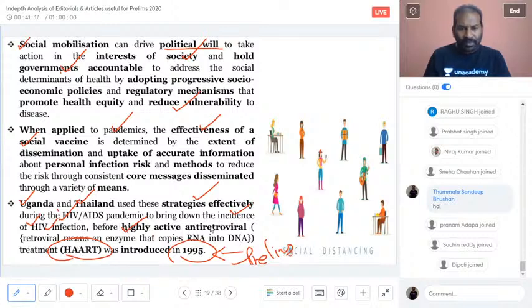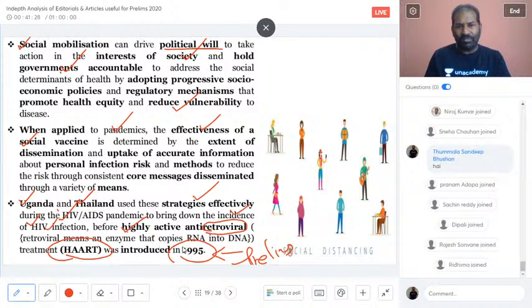So what is retroviral? Now we will look at what retroviral is. Antiretroviral, you can understand, is against retroviral. So what is retroviral? Retroviral means an enzyme that copies RNA into DNA. That is very important: RNA into DNA.